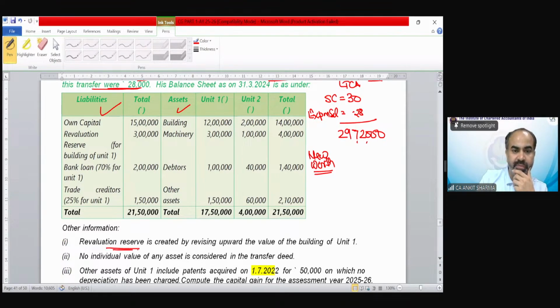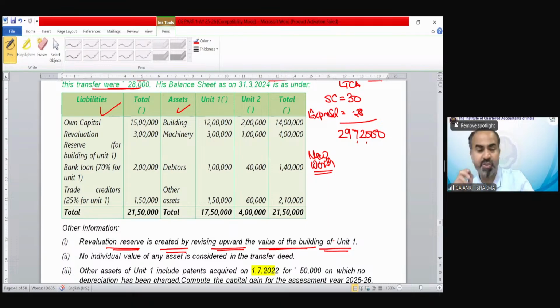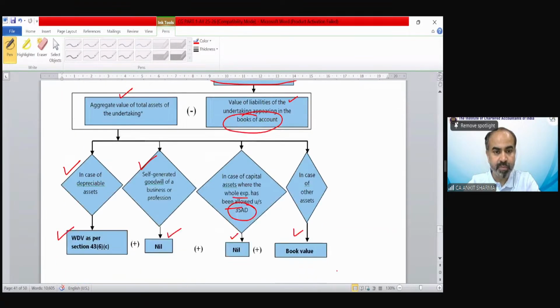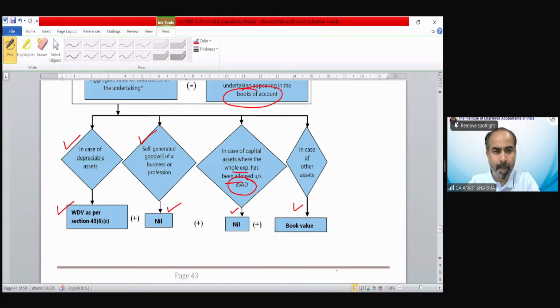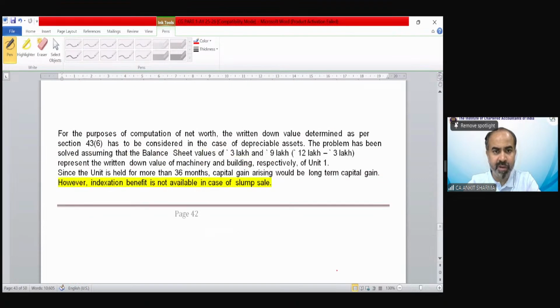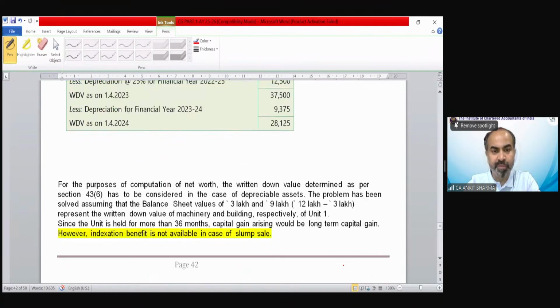There is some information also in this question which says revaluation reserve is created by revising upward the value of the building of unit number 1. So if there is any revaluation reserve, that is not going to be considered for the purpose of calculation of net worth. Any kind of revaluation reserve needs to be removed for the purpose of calculation of your net worth.